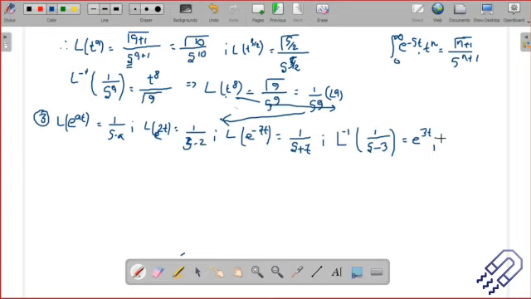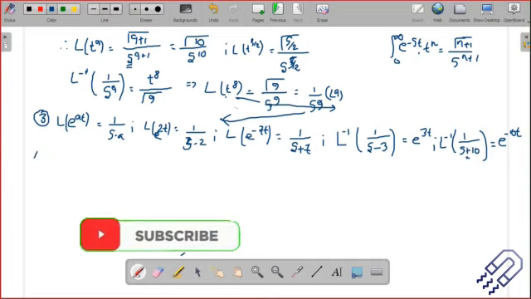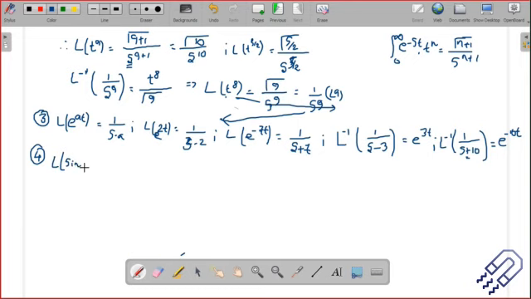One more, so that you are not confused. L inverse of, let's say, 1 divided by s plus 10. So there is a plus here. That means if I take the Laplace transform of e to the power minus 10t, then only I'll get 1 divided by s plus 10. So plus is the important thing. Plus 10. That's what I'm saying. In this way, you have to practice a few examples. Those are important.